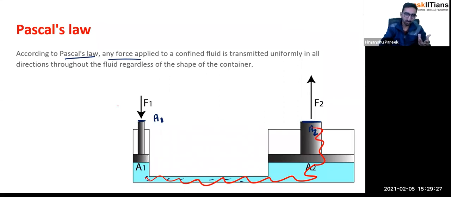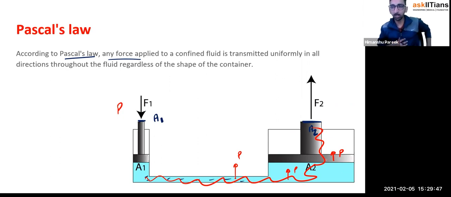So if somebody has exerted a pressure P here, then at this place, the pressure will increase by P. At this place, the pressure will increase by P. At this place, the pressure is increased by P. So any pressure you exert in one part of the liquid will get transmitted throughout the liquid. All right.